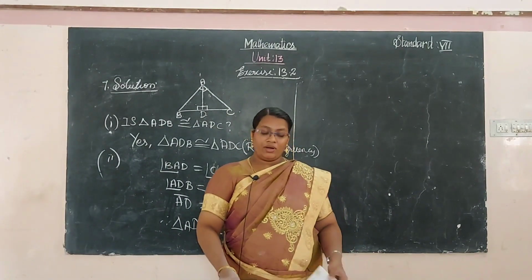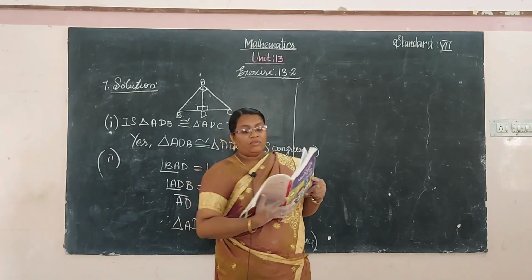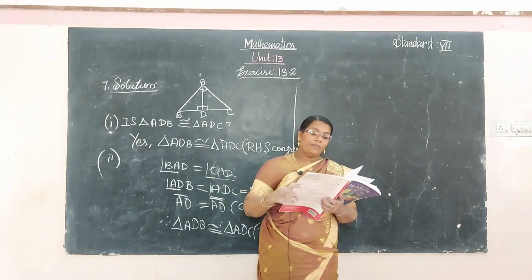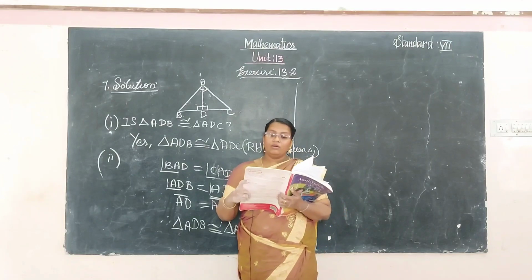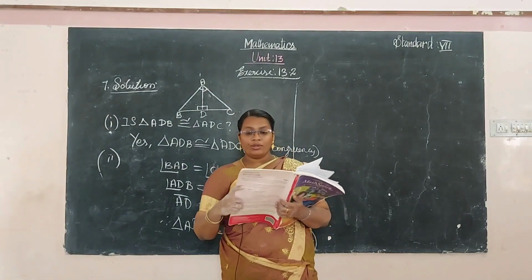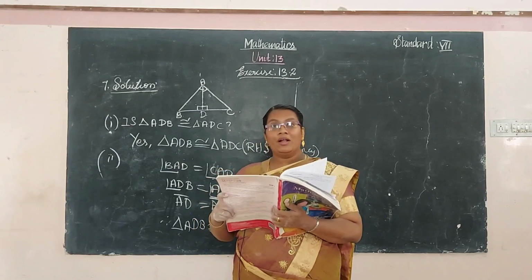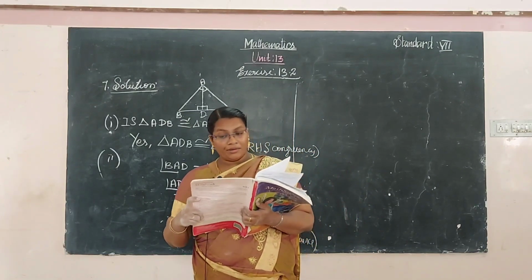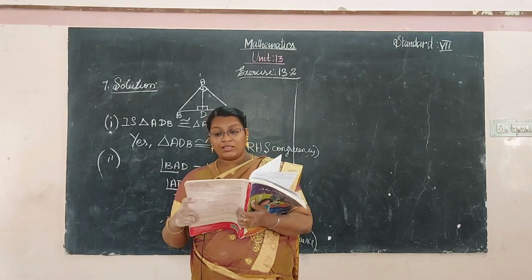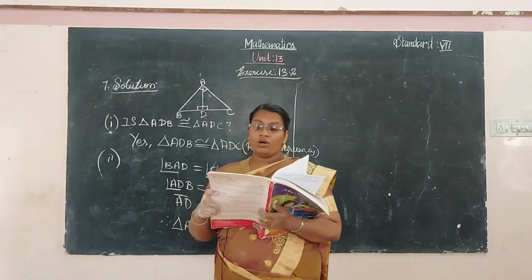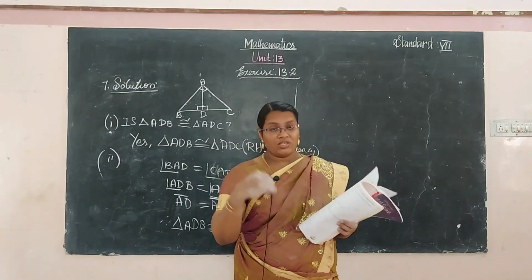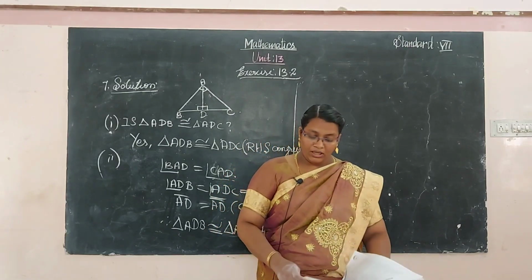Does a diagonal of a parallelogram divide the parallelogram into congruent triangles? One of the diagonals divides the parallelogram into two congruent triangles. State the condition of the congruence. So first we have to draw the parallelogram.